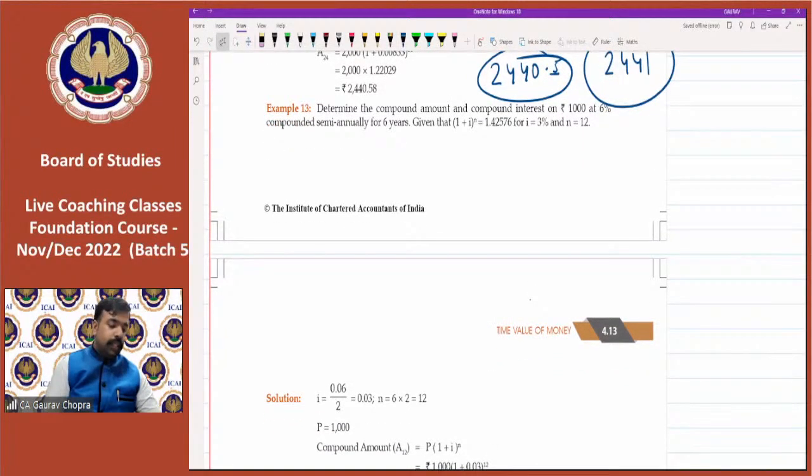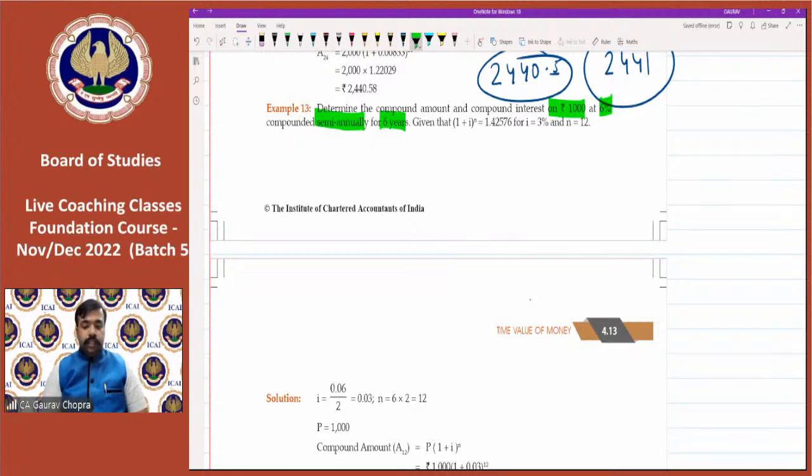Now let's try the next one, example number 13. Let us read example number 13 first. Determine the compound amount and compound interest. We have to calculate both things, amount as well as interest, on rupees 1000 at 6% compounded semi-annually for 6 years. So 1000 is the principal, 6% is the rate, compounding is done semi-annually, and the time period is 6 years.